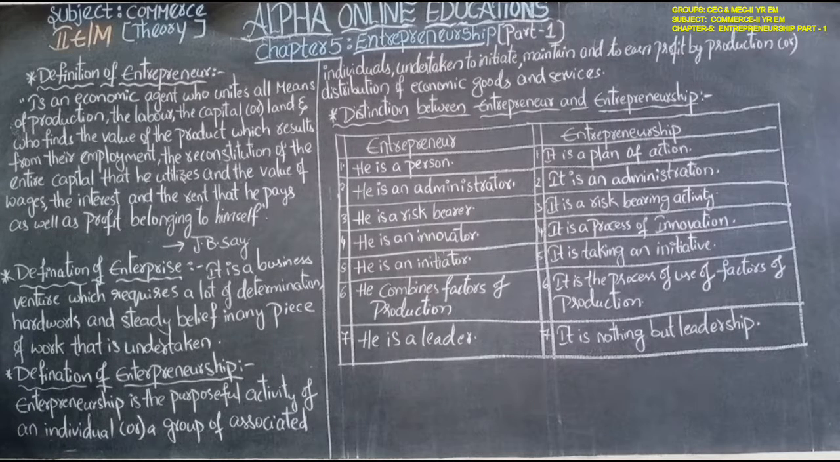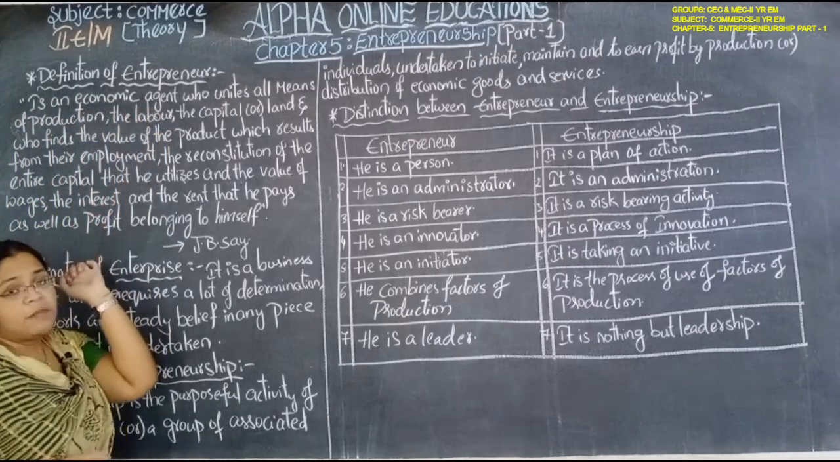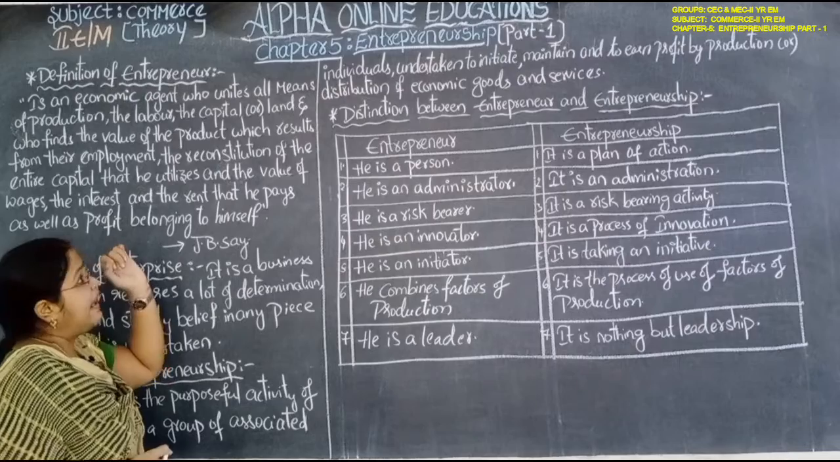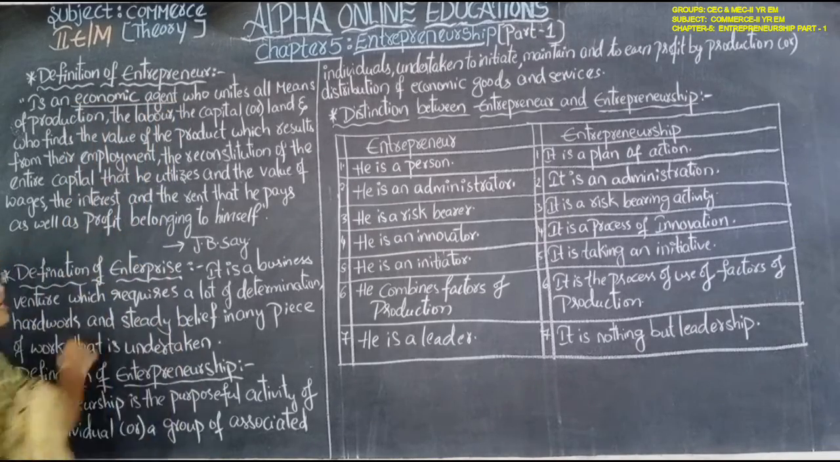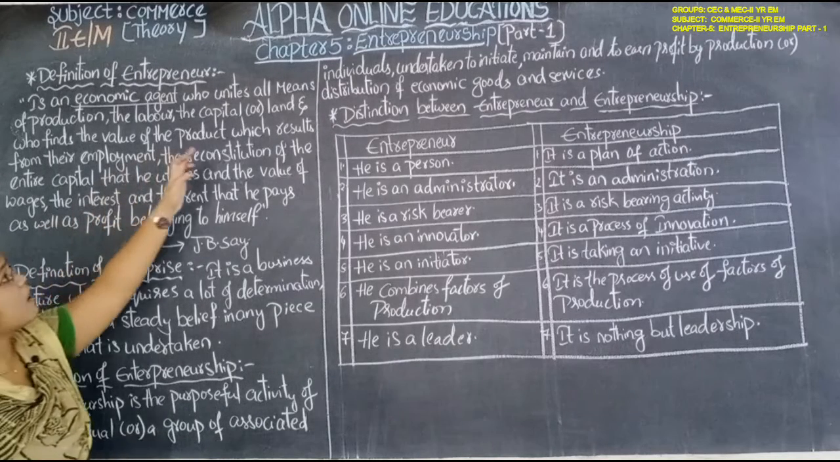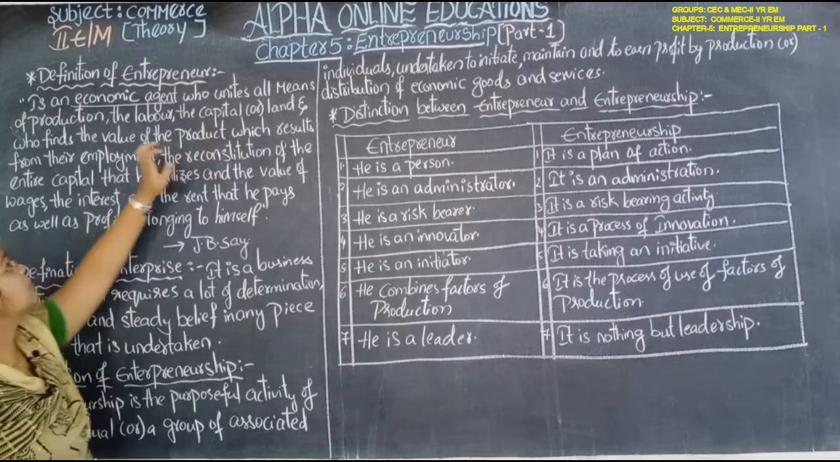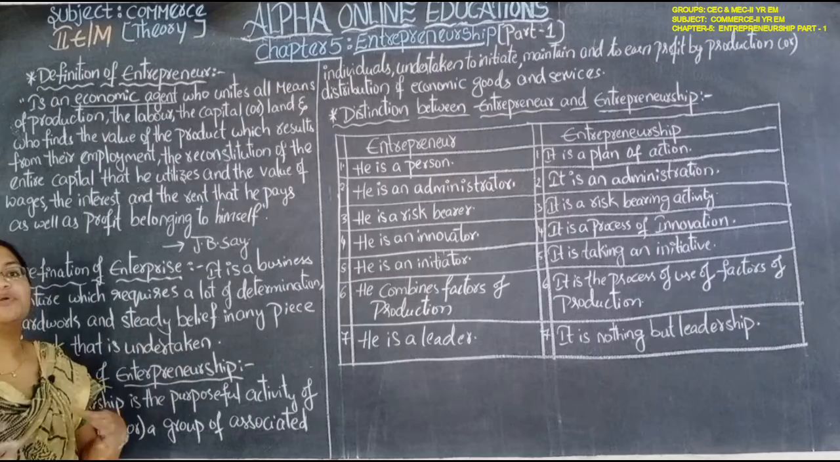Who is an entrepreneur? Entrepreneur is an economic agent. Economic agent means what? He has the main intention of earning profit, who unites all the means of production. Unite means he combined all the units of production.